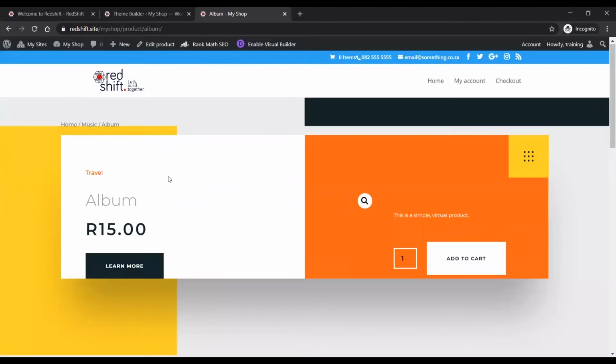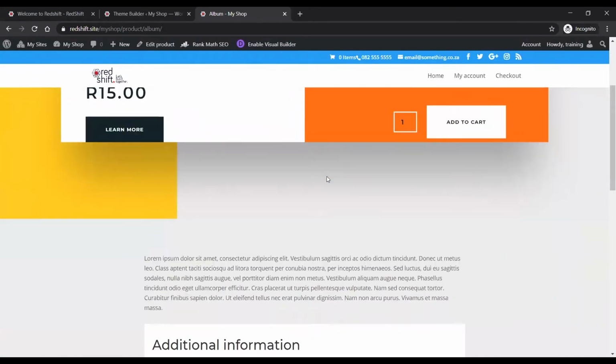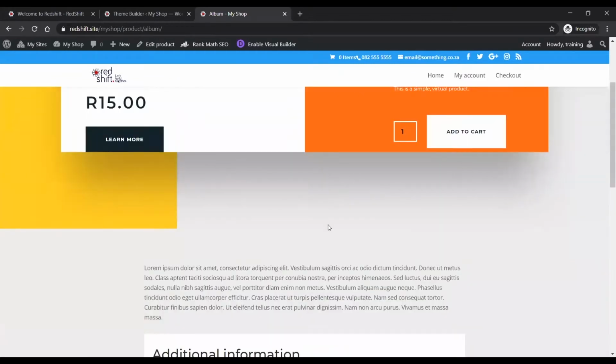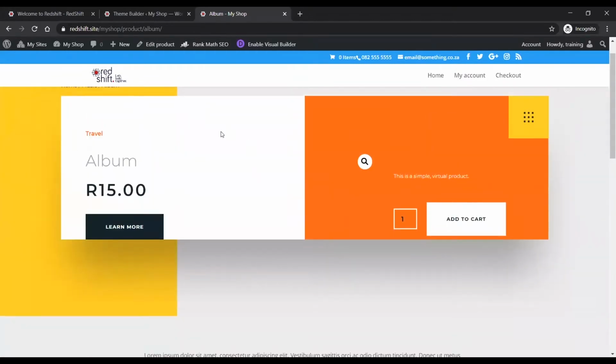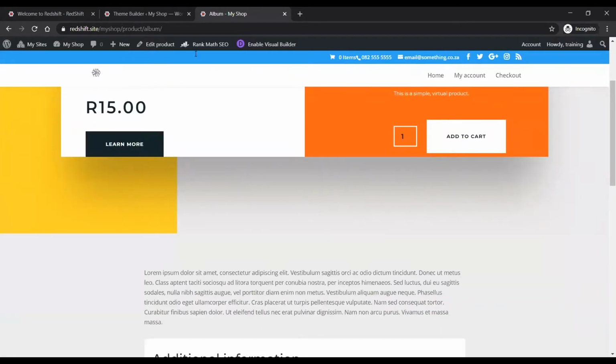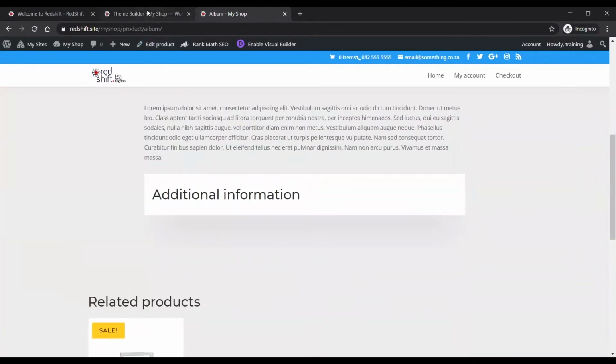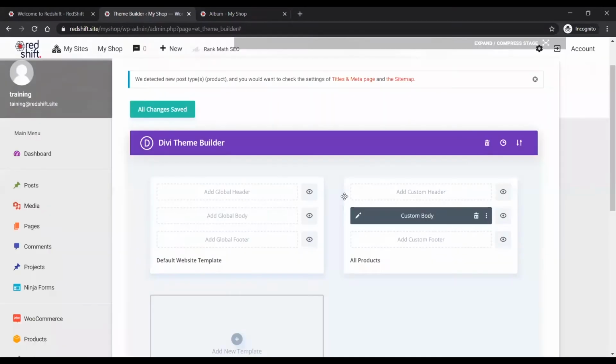It is missing an image. There's no images on these products, right? Because I didn't want to use up all your space. The image would come up here in the middle in this layout. But as you can see, that's how easy it is to change layouts with this particular one. And like I said, we've got 14 awesome product layouts.